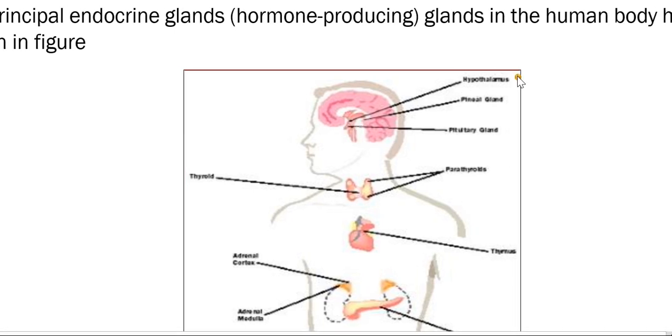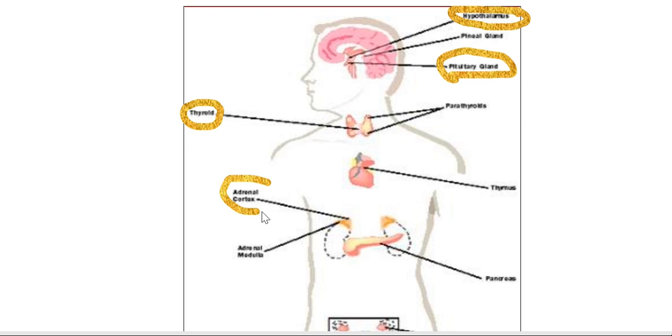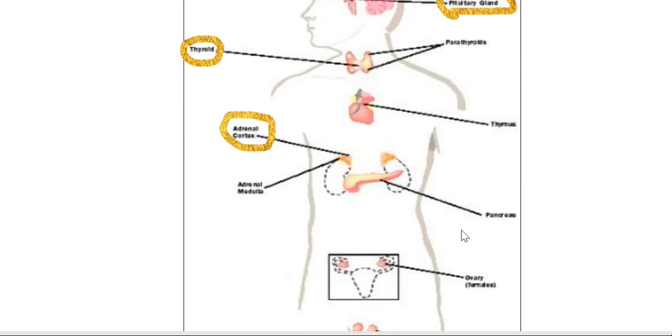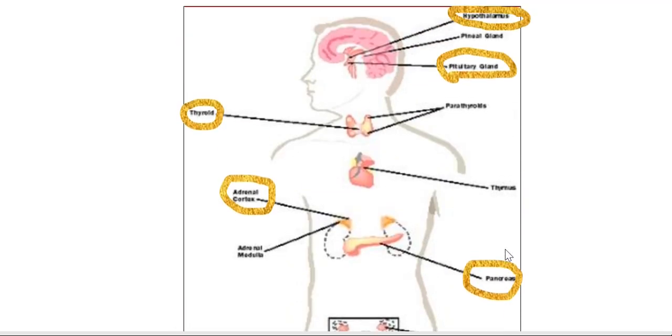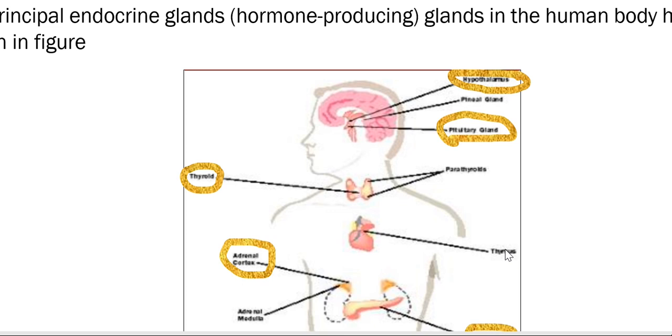this is the hypothalamus. This is not an endocrine gland, it is a neurosecretory part. It mainly controls the activity of the pituitary gland. This is the pituitary gland, present at the base of the brain stem, and it controls the activity of other endocrine glands, like the thyroid, the adrenal gland, mainly the adrenal cortex, then the pancreas, and also the gonads. So these are the locations of the endocrine glands in the human body.